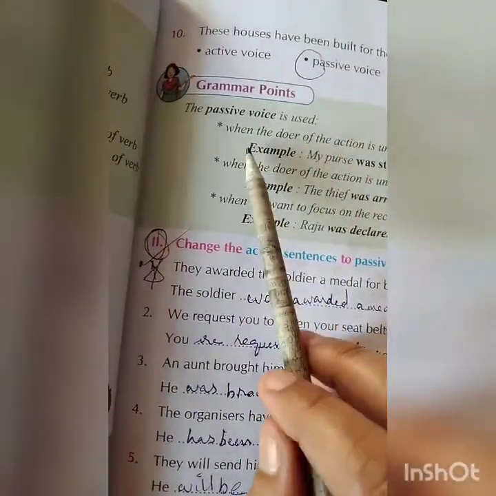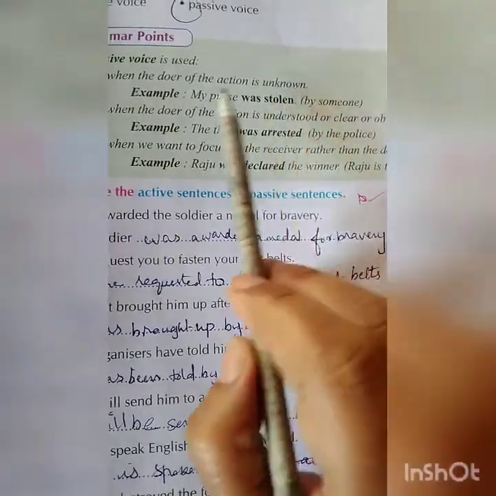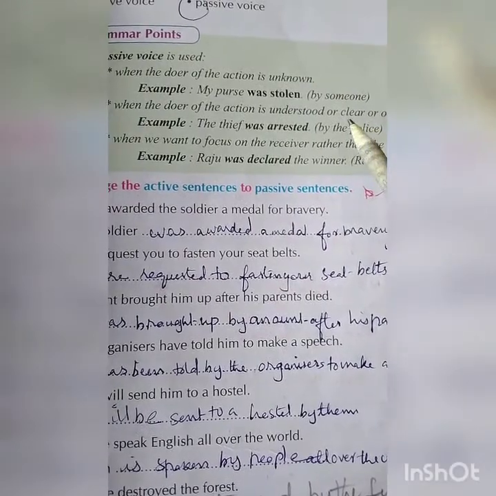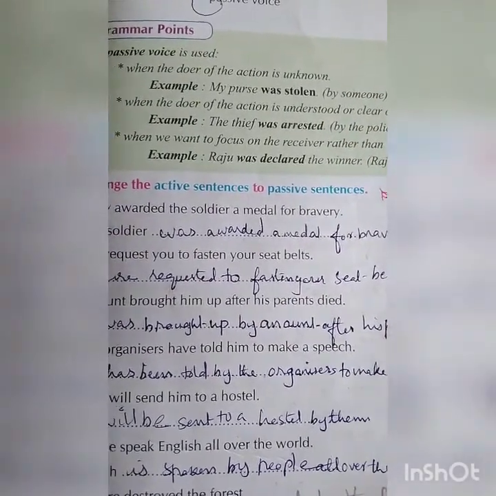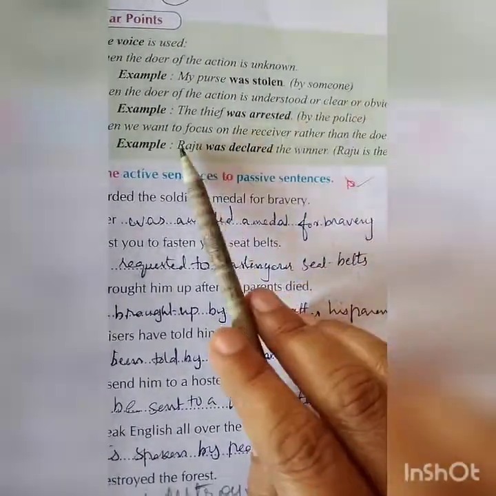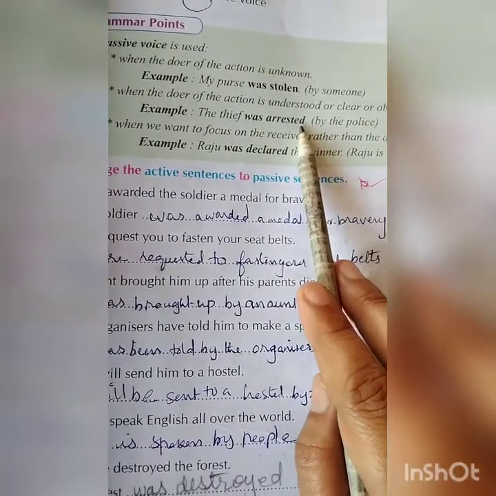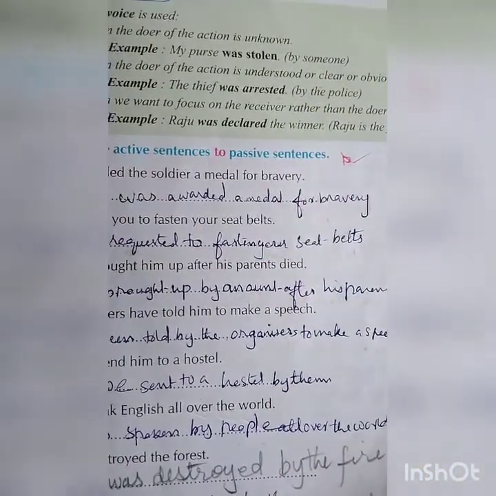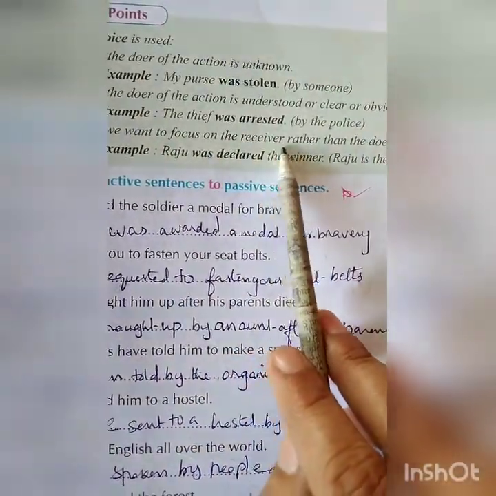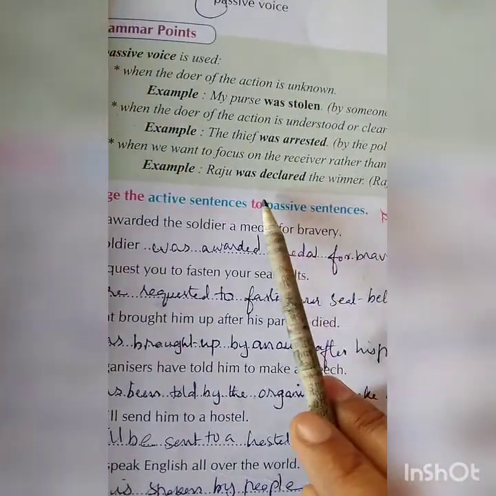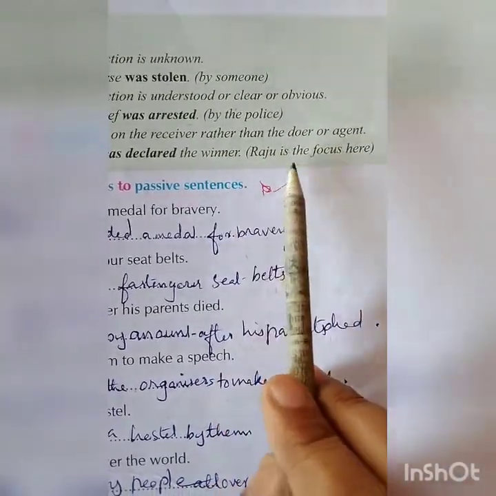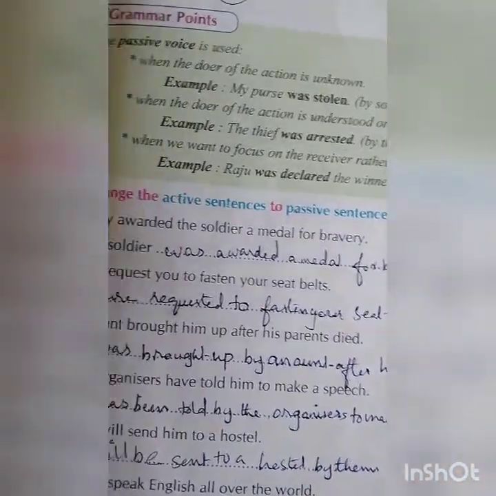The passive voice is used when the doer of the action is unknown. For example, my purse was stolen. By whom? The doer of the action is unknown. By someone, don't know. When the doer of the action is understood or clear or obvious, then the example, the thief was arrested. It is obvious, the thief was arrested by whom? By the police. You know the doer. When we want to focus on the receiver rather than the doer or agent, for example, Raju was declared the winner. Means here Raju is the focus.